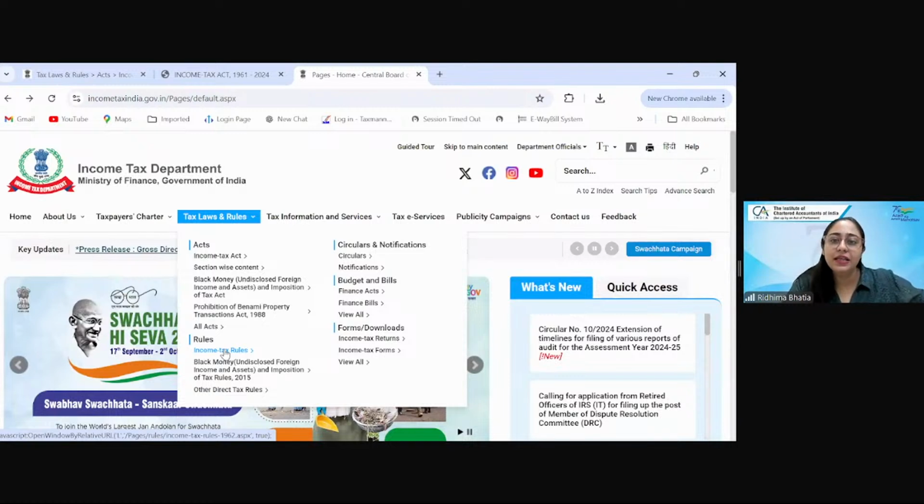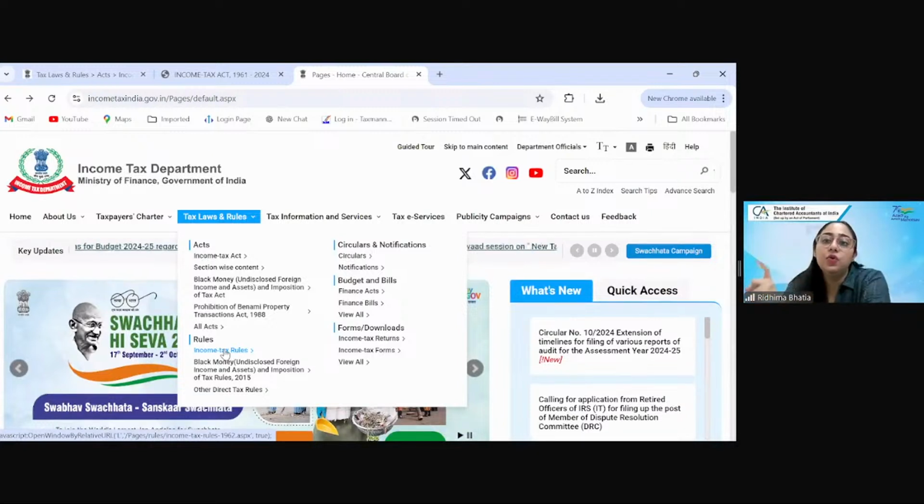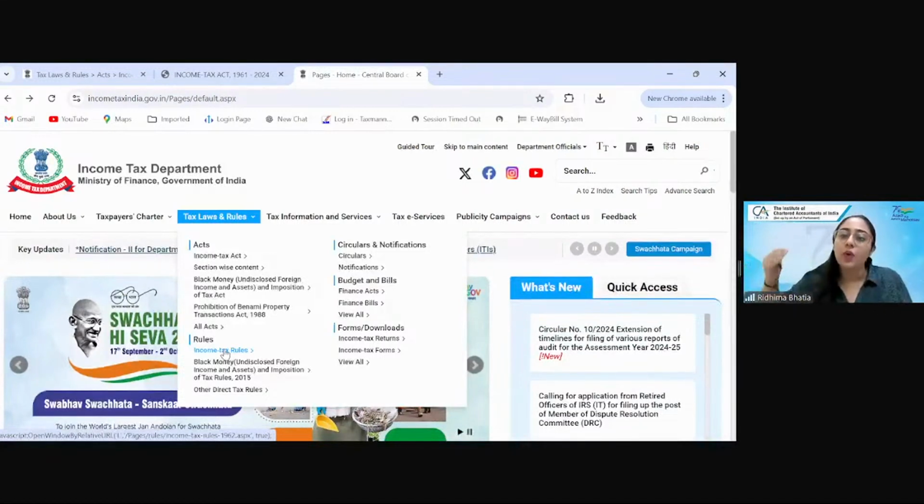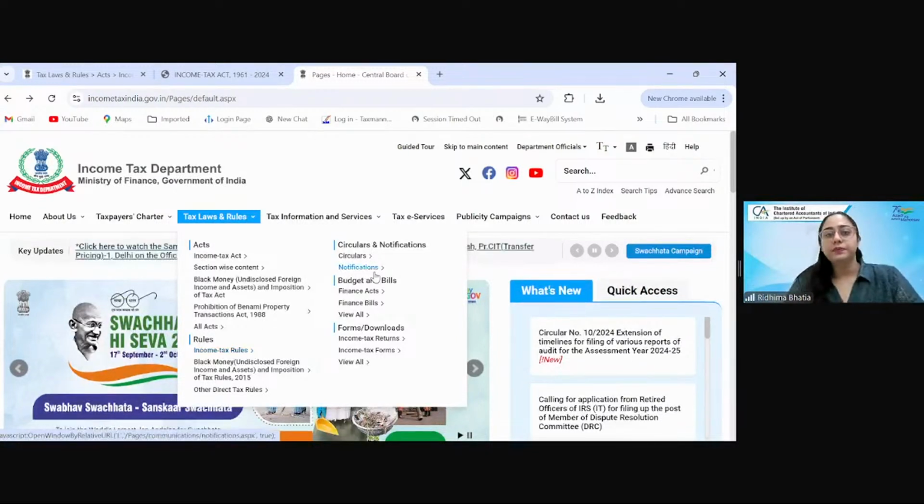Now, Act will tell that there would be certain things prescribed. Where the word prescribed is there, definitely a rule would be there for it. जहाँ पे भी लिखा होगा ना as prescribed, तो वहां पे you have to refer the rule. Definitely उसके लिए there would be a rule which will tell you how this thing has to be done. Okay, so Income Tax Act is clear, Income Tax Rules is clear, Finance Bill is clear, Finance Act is clear. Then apart from that, there are regular circulars and notifications.